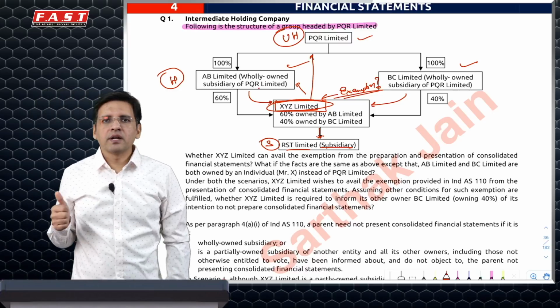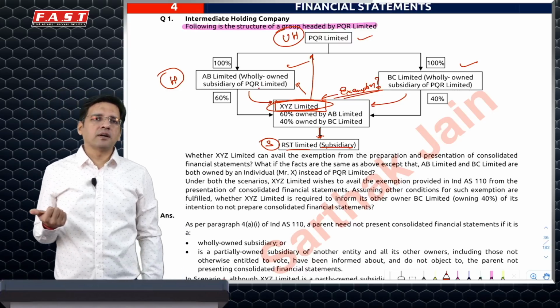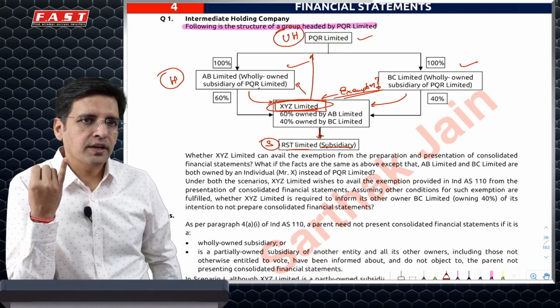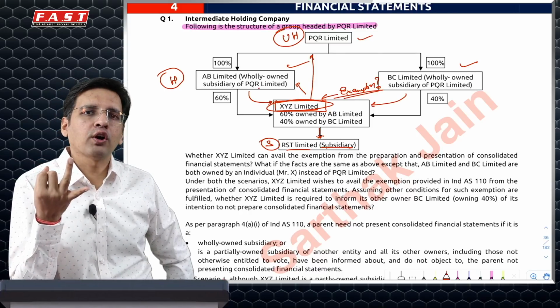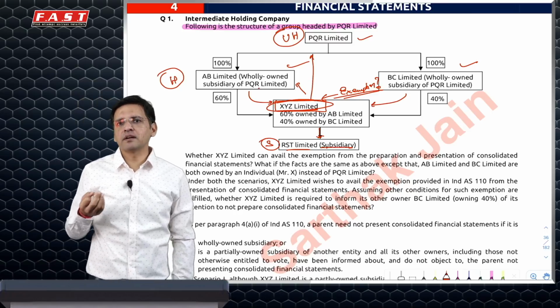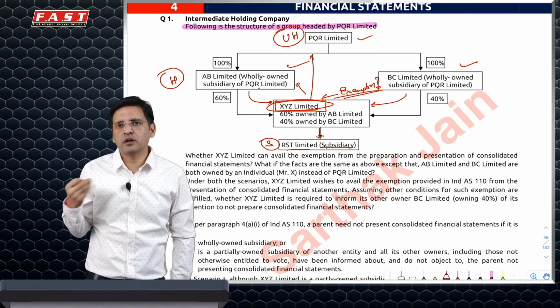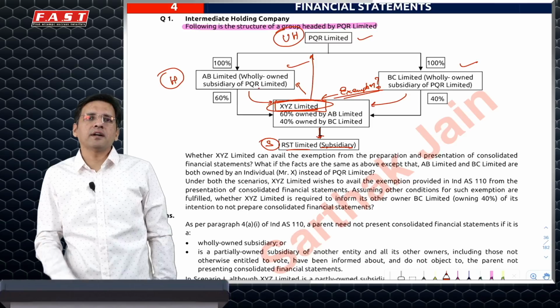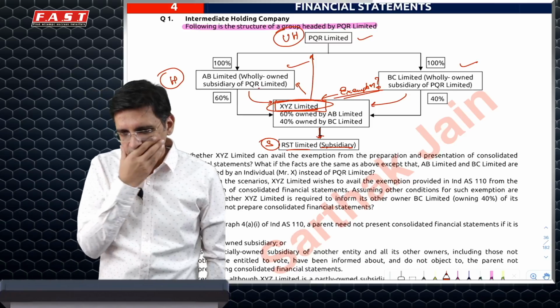Now, intermediate holding companies do have exemption to prepare consolidated financial statements if conditions are met. First, they are not listed. Second, their holding or ultimate holding company is presenting financial statements as per Ind AS. And third, if they have other shareholders, that means if it's not a 100% subsidiary, they have informed that they will not be preparing consolidated statements, and they have not received an objection from them.